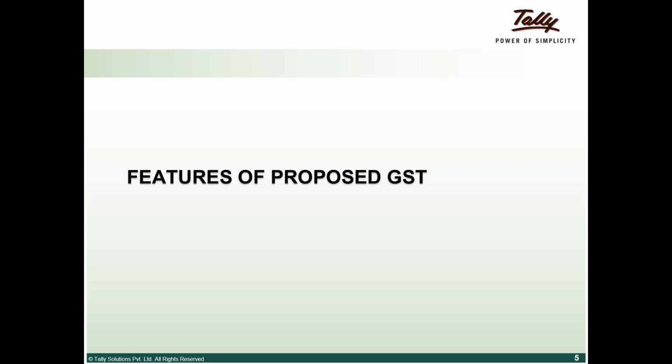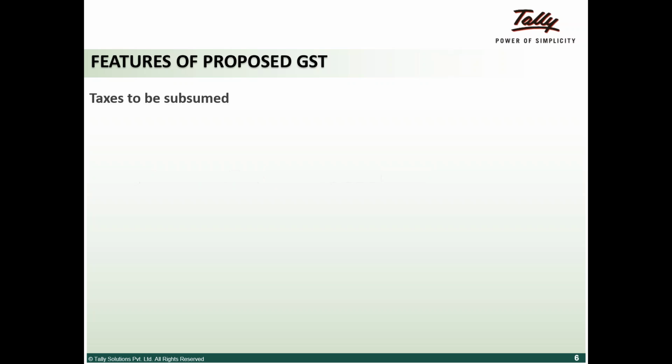To give the local manufacturer the benefit of being on the same plane with a guy from outside, there was something called CVD or countervailing duty, which was charged. That will also get subsumed under IGST.